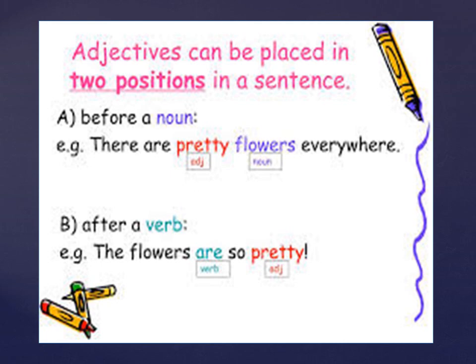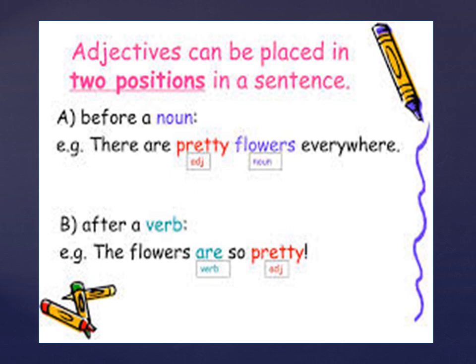Now, let us look at the first example. There are pretty flowers everywhere. Now, what is the noun in this sentence? Flowers. Now, what is pretty? Pretty is telling more information about flowers. How are the flowers? Very pretty. So, pretty is an adjective. Now, if you look at the words, flowers is the noun, pretty is the adjective. Where is pretty placed? It is before the word flowers. That means the adjective is placed before the noun.